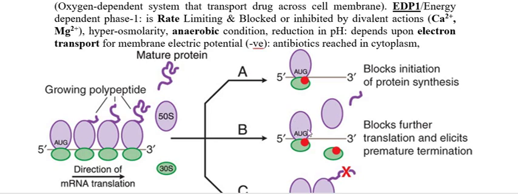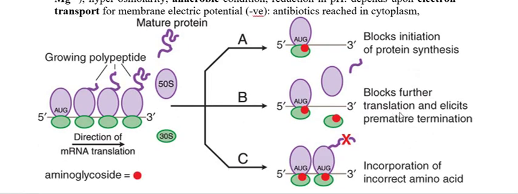Even though some of the bacteria proceed to some forward step, beyond this initiation starting phase, how is this aminoglycoside going to act? It is going to terminate the protein synthesis. How is it going to terminate the protein synthesis? Because it is going to misread the protein. What is the meaning of misreading?